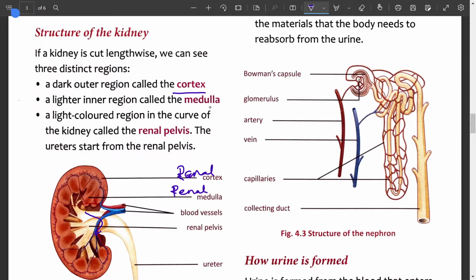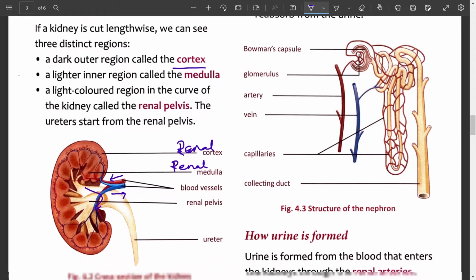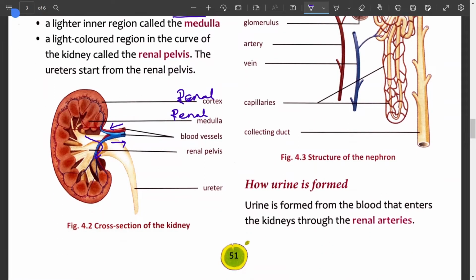So these are the two blood vessels. One blood vessel carries blood into the kidney, another blood vessel carries blood away from the kidney. Always identify the blood vessels from the arrow marks. This is the ureter.